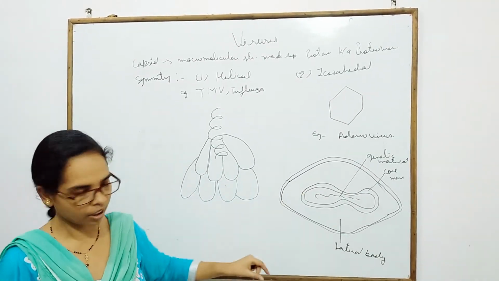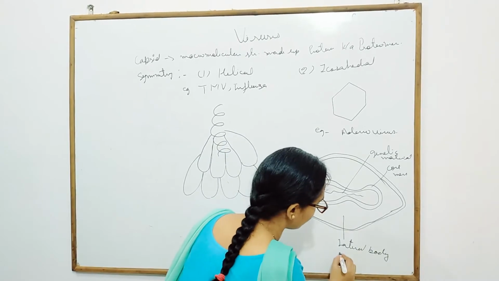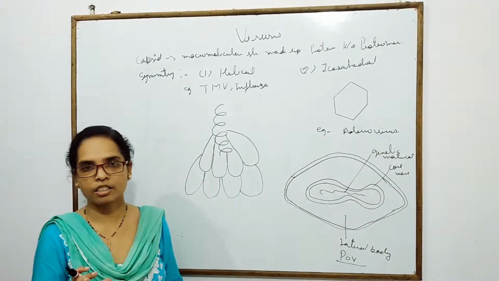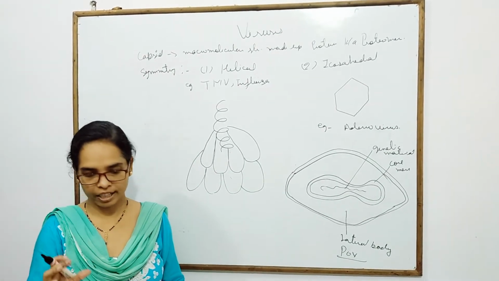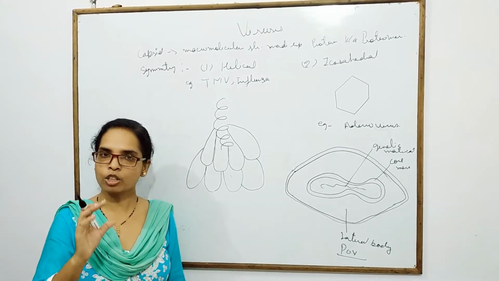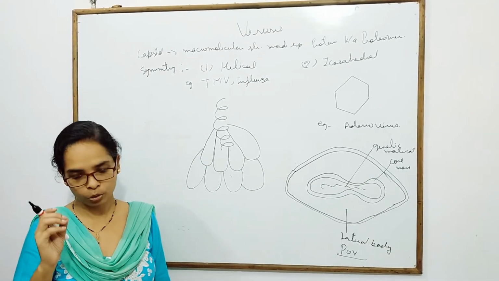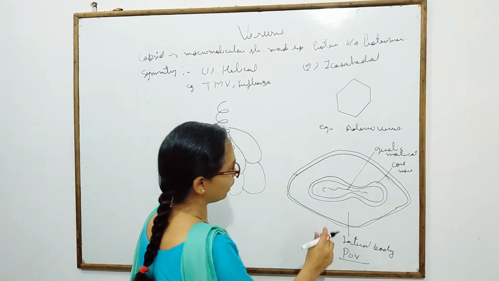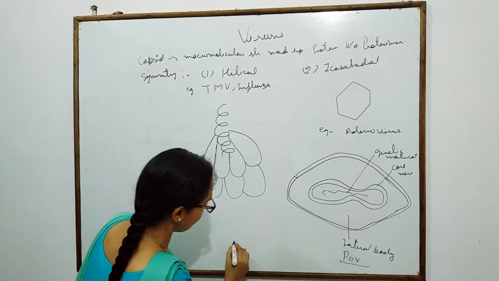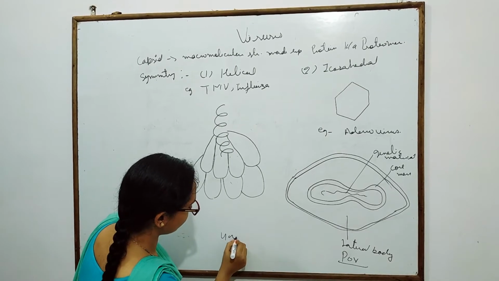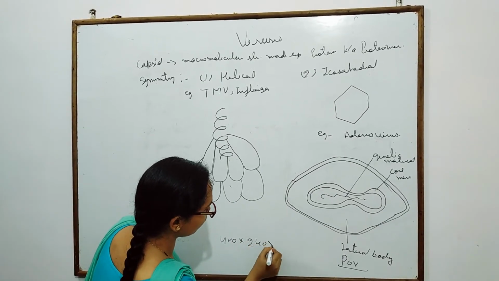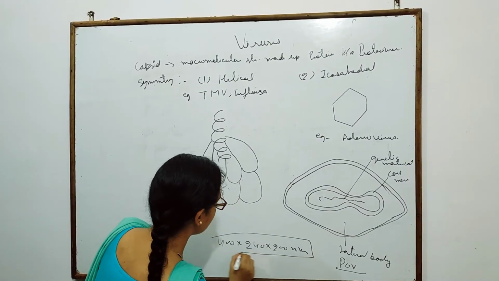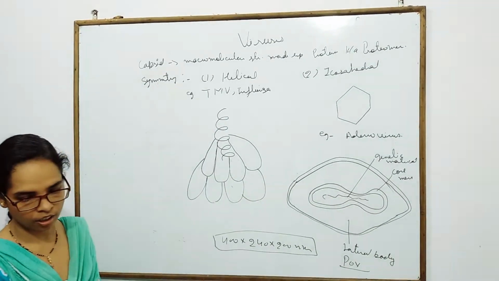The pox virus is the largest animal virus, and its size is 400 by 240 by 200 nanometers.